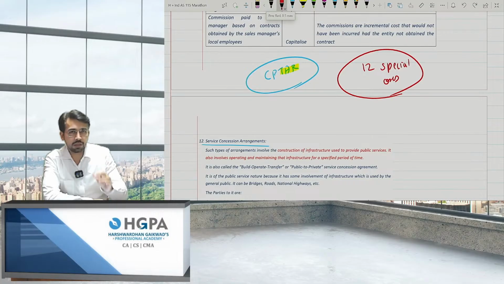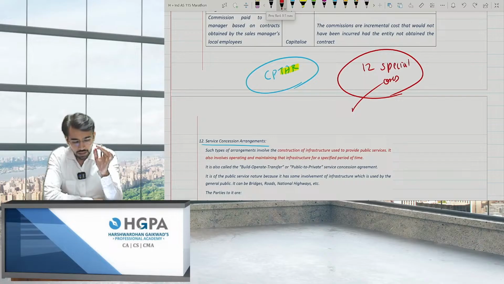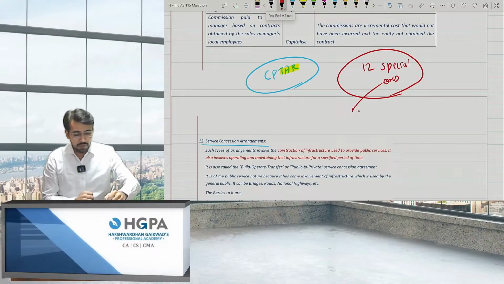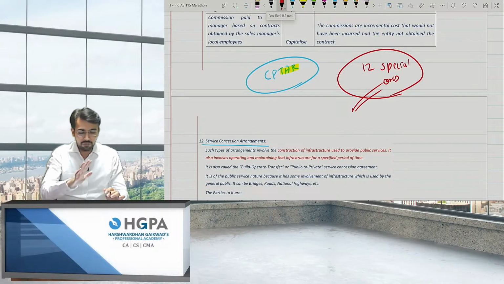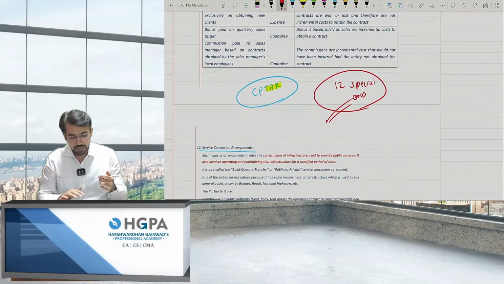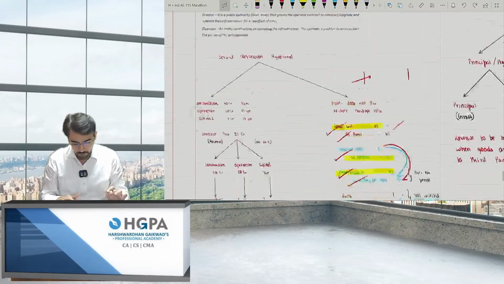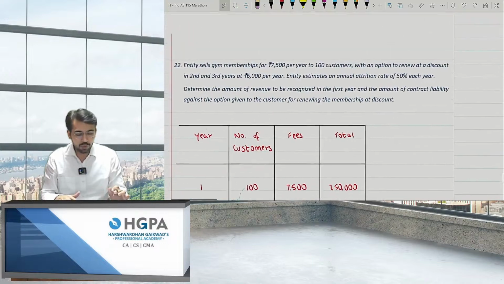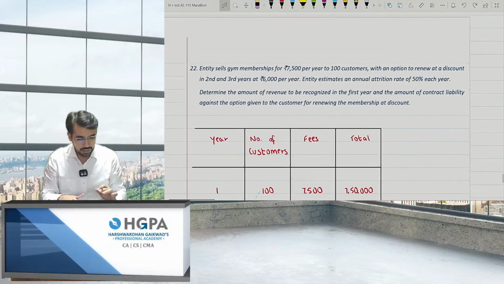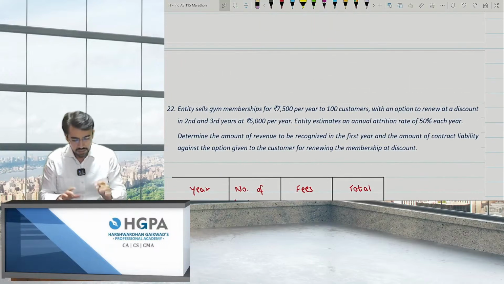If you read these 12 special cases once again, I'm very sure you will be able to answer each and every question in the examination. There won't be any scenario in which you will not be able to answer. If you read it carefully, I've made the notes in such a way that you'll understand each and every point in detail. Okay. And I've taken a few more questions. Just be patient and check the questions.